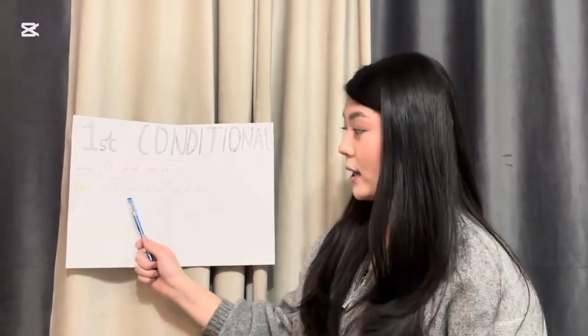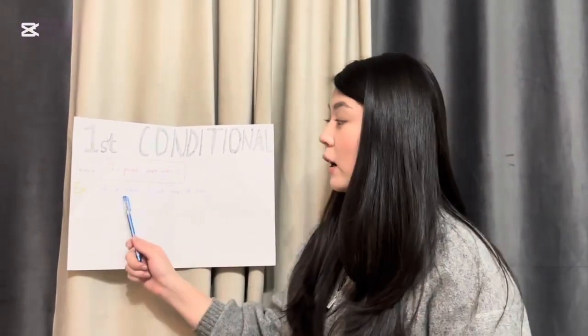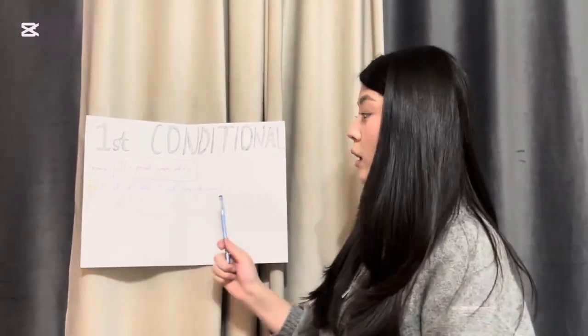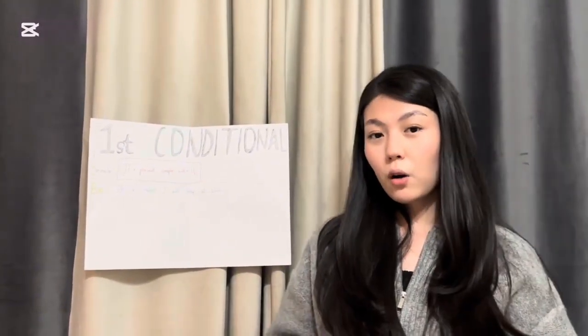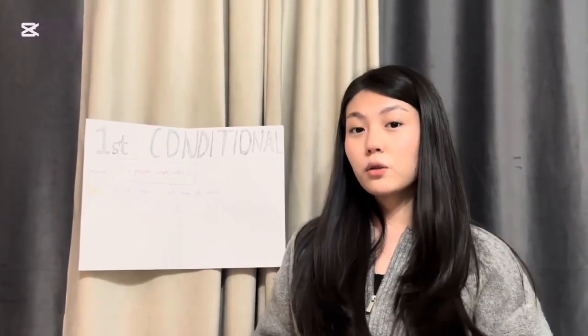For example, if it rains, I will stay at home. The first part of the sentence shows the condition, and the second one is the result. And let me try to make my own example: if you study hard, you will pass your exam.